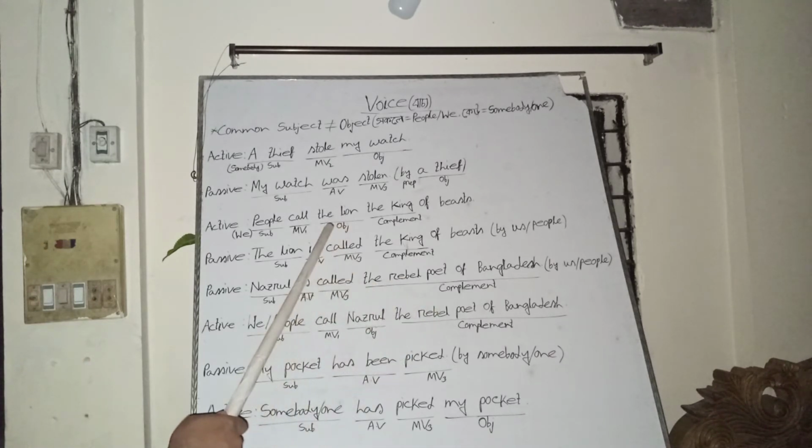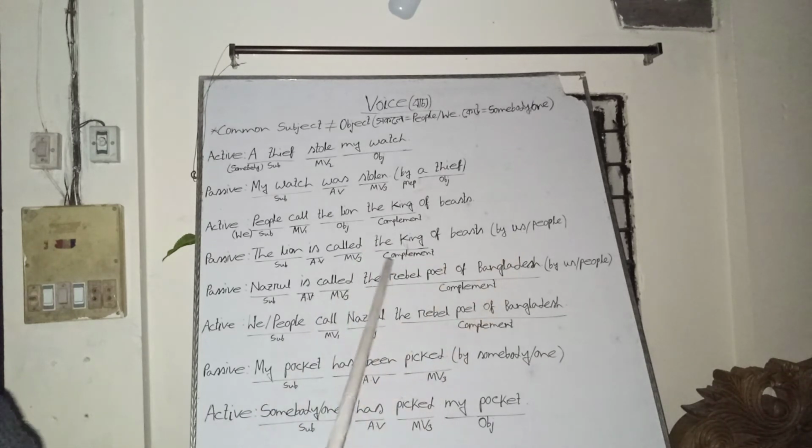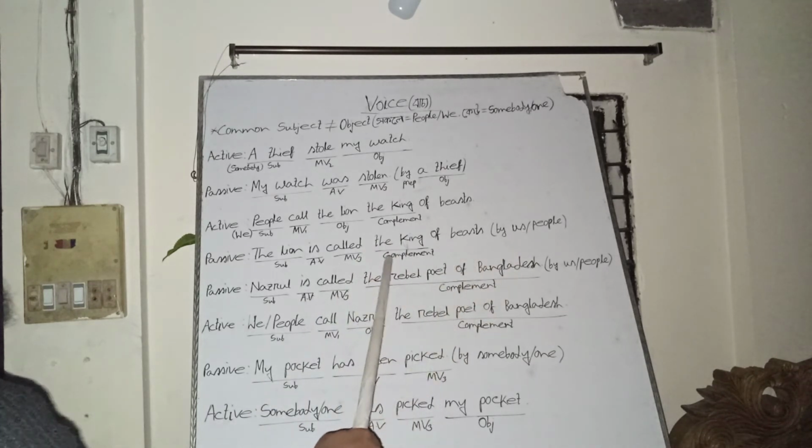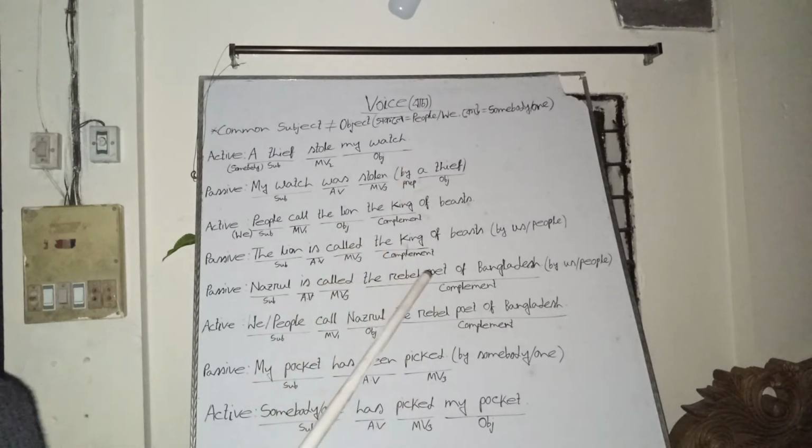And then we bring the object as subject in the passive voice, the lion. It is present indefinite tense, and the lion is third person singular, so we will bring the be verb as the auxiliary verb in the passive voice, and we will bring the past participle of the main verb call, and the other words, I mean the complement part, the king of the beast.